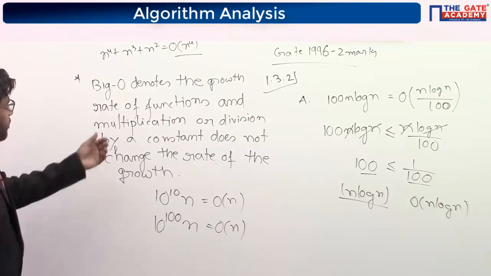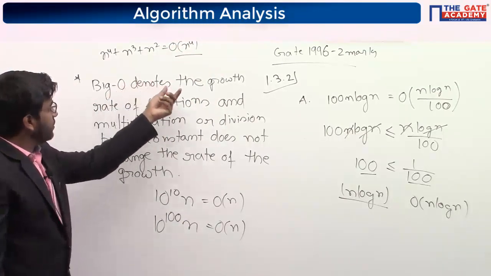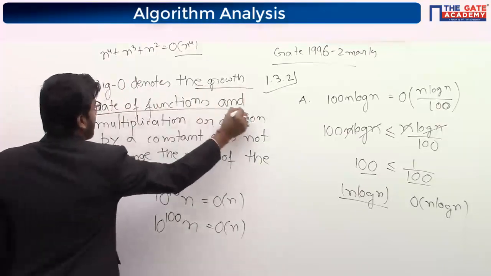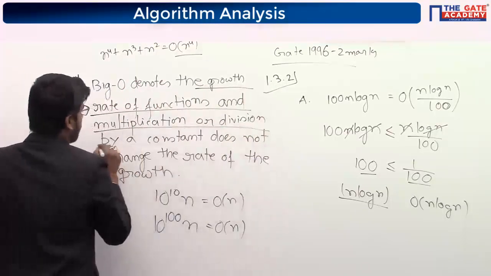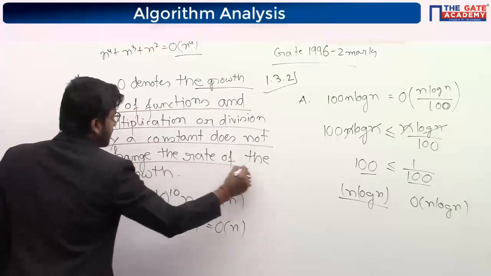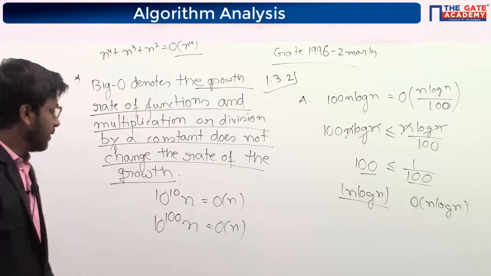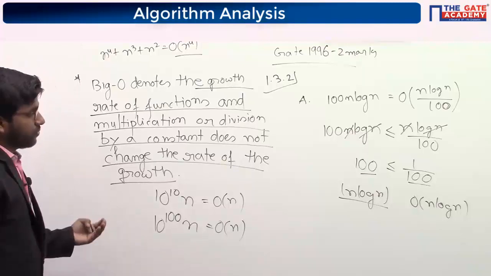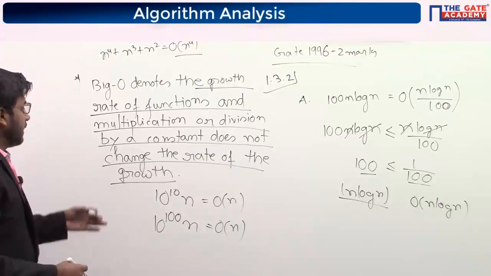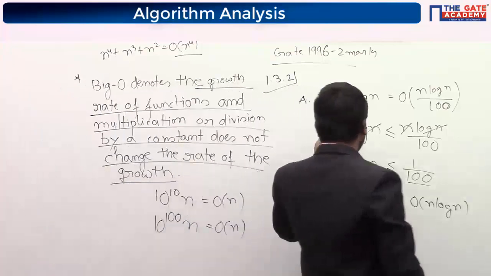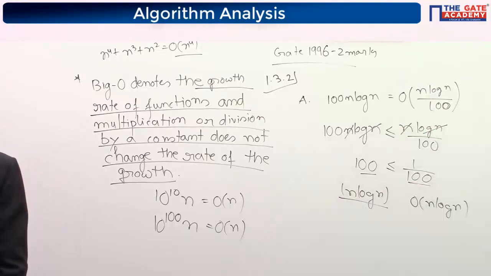So that's why big O denotes the rate of growth of a function, and multiplication or division by a constant does not change the rate of growth. Okay, so whether we multiply it with a constant or divide it by a constant, it is not going to change the rate of growth of that function. That's why it is correct. Is it clear, Diya? So now we are going to see.